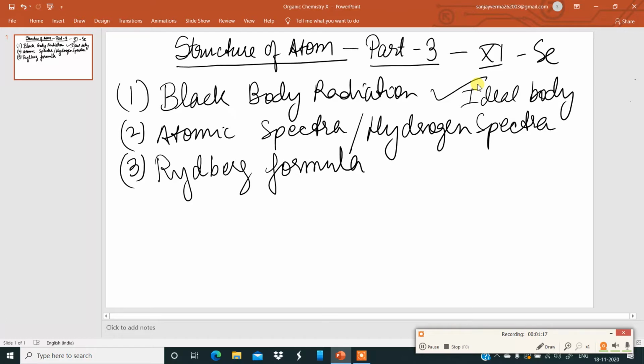It emits as well as absorbs all frequencies. So that is a black body.